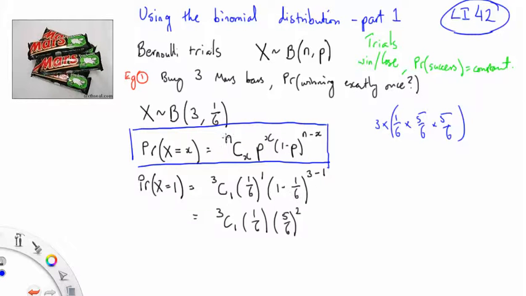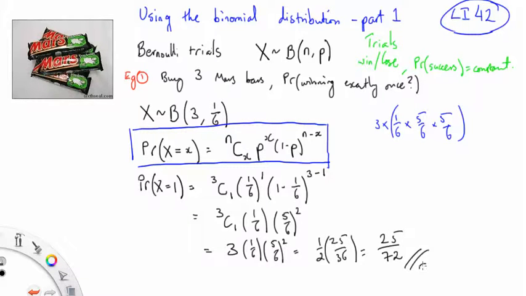So this formula, which is just beautiful, is every tree diagram without replacement. You could have 100 trials. So let's work this out. 3 choose 1 is 3, times 1/6, times 5/6 squared, and we should get the same number. So we have a half times 25 on 36, which is the same answer, 25 on 72. There's our answer. So that's the probability of winning exactly once.